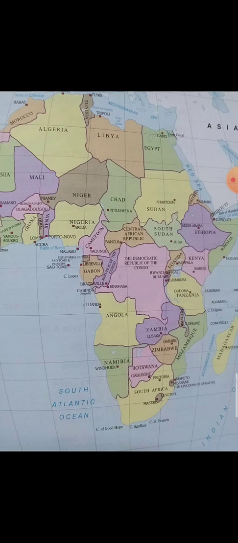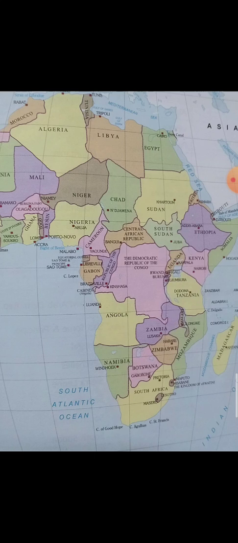First of all, we can see the mountains. The Atlas Mountains are located in the northwestern part of Africa. The Ethiopian highlands, Mount Kilimanjaro, and the Drakensberg Mountains are located on the African continent.